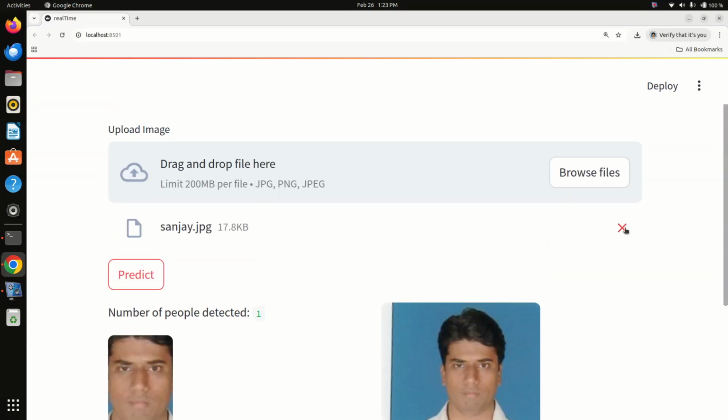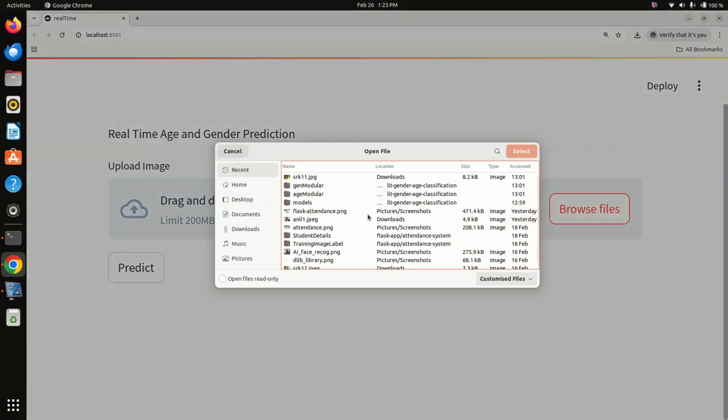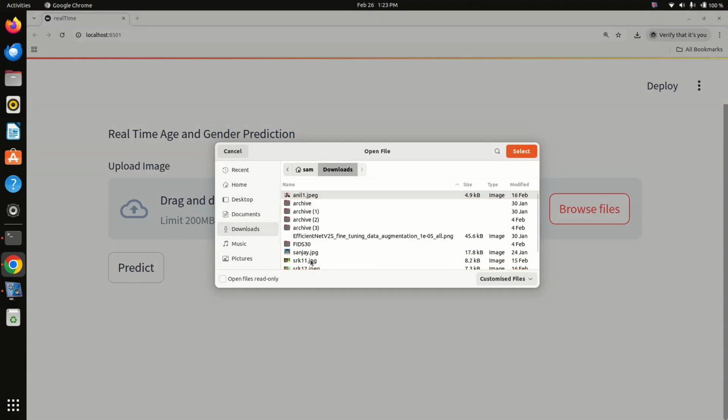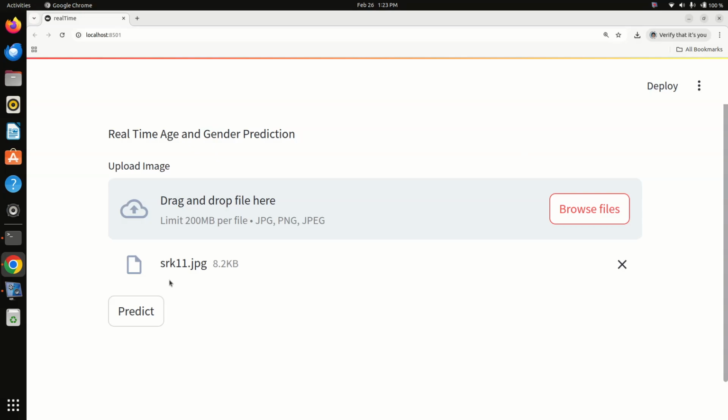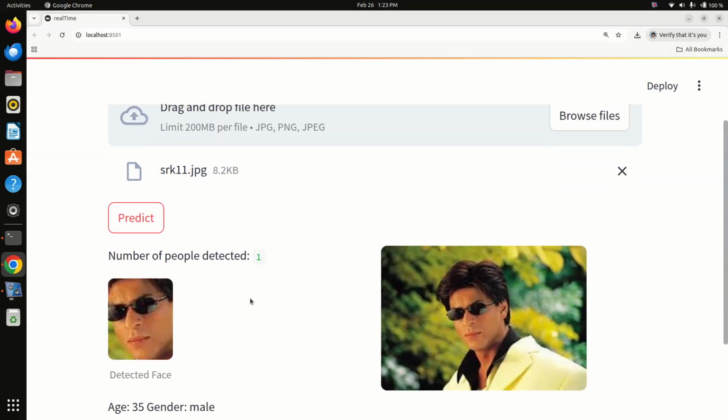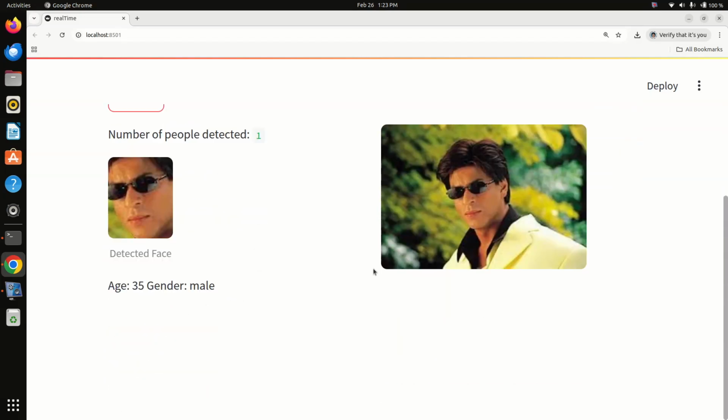Now I will take another image, SRK11, check it out, Shahrukh, yes, 35, because the photo is a little bit off depending on pixel.